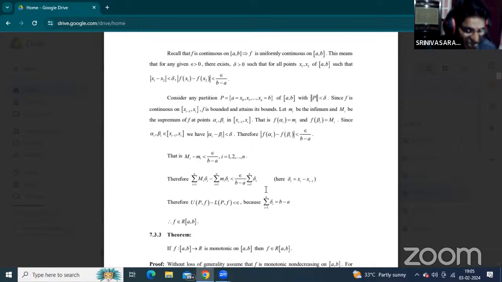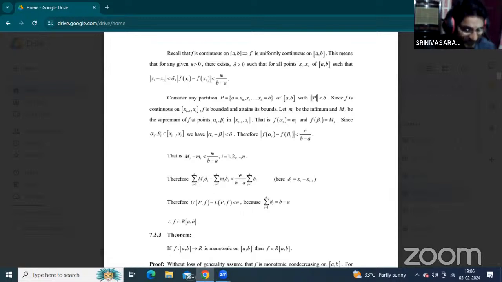Already in the first session we explained that the summation of delta i equals b minus a. The length of the interval ab is equivalent to the summation of delta i, since all the lengths of the subintervals are added. That value is equivalent to b minus a, and both values cancel here. Finally, by definition, this is the upper Riemann sum minus the lower Riemann sum, and it is less than epsilon.